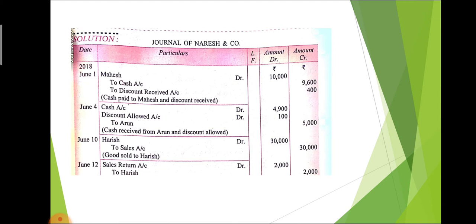So discount is of two types: discount allowed and discount received. Discount received is always credited, discount allowed is always debited. At the time of payment we receive the discount, at the time of receiving cash we allow the discount.